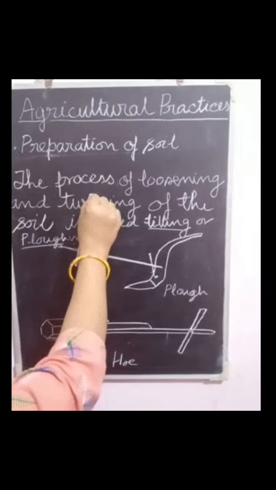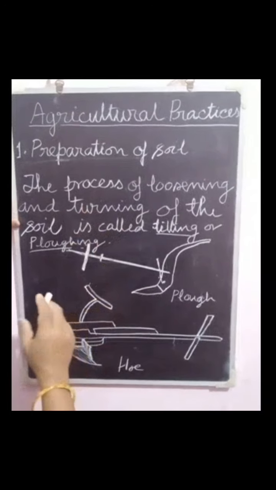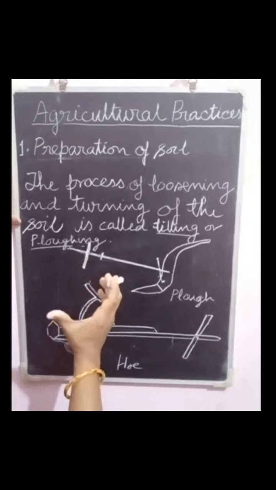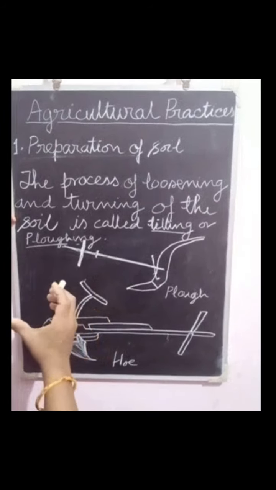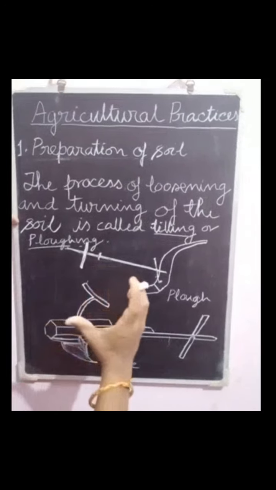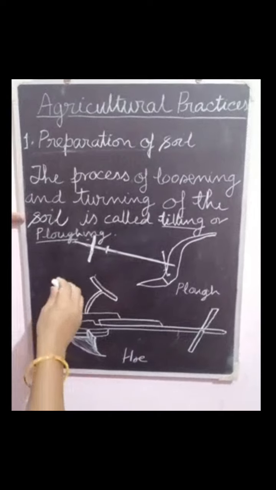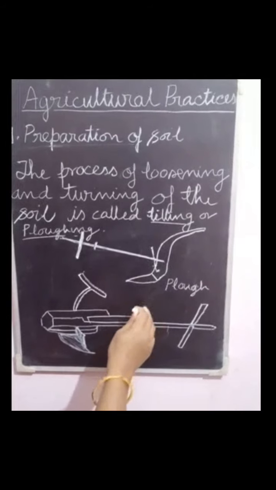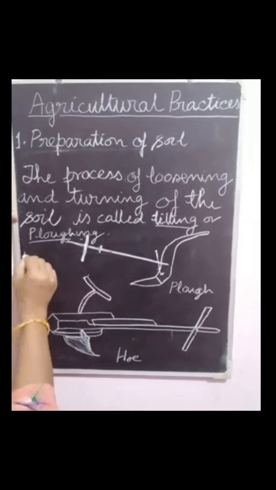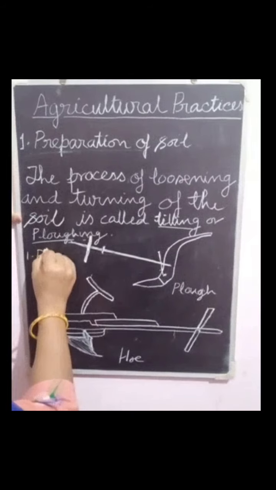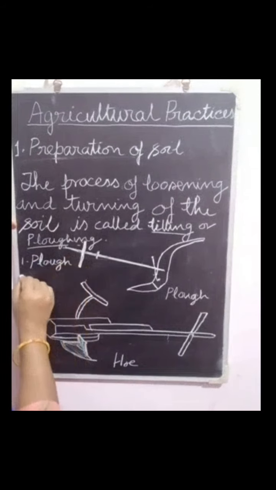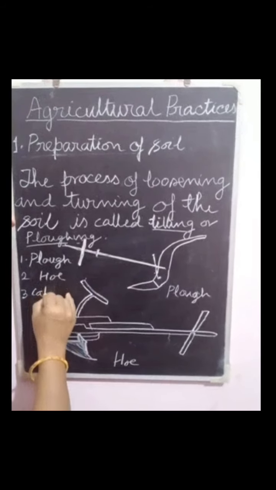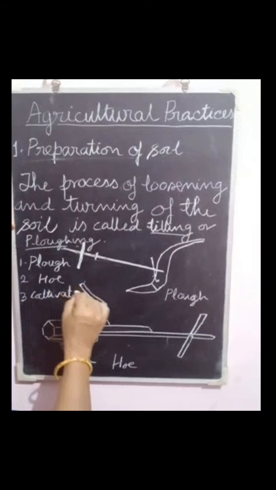It is necessary to break the crumbs to get a better yield. Then what do you mean by the crumbs? Crumbs are big pieces of the soil. Plow, hoe and cultivator are used to break the soil clumps. First is the plow. Second is the hoe. And third is the cultivator.